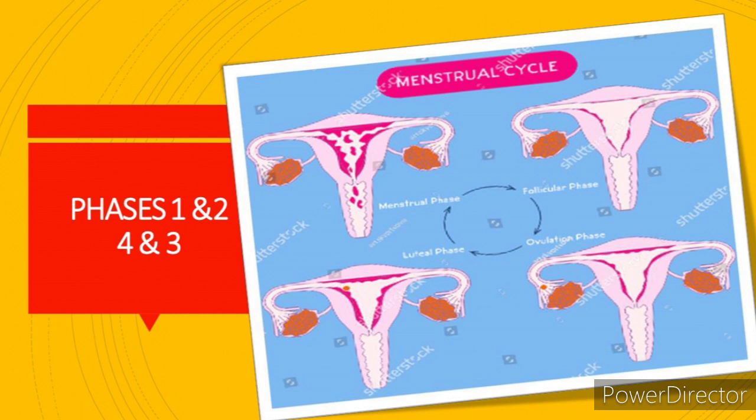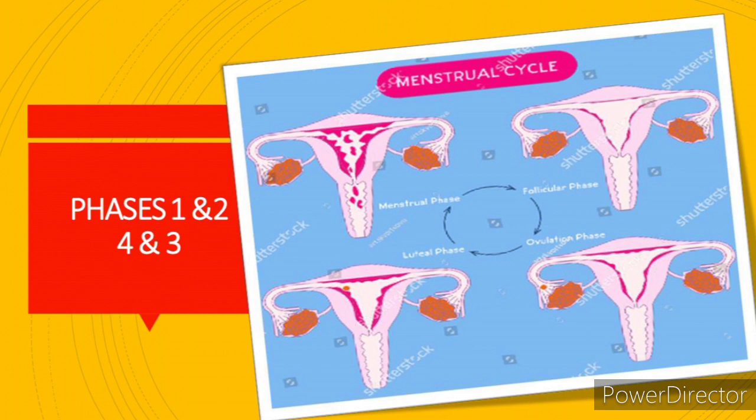And coming to the next phase, the luteal phase. In the luteal phase, the endometrium starts to secrete glands, and these glands work along with the progesterone hormone, which is secreted by the corpus luteum. The Graafian follicle, after the release of the ovum, converts itself into the corpus luteum, and the function of the corpus luteum is to secrete progesterone. So the progesterone level and the estrogen level will be much higher in this stage, and the glands present inside the uterus also cause the endometrium to regenerate and become thickened.